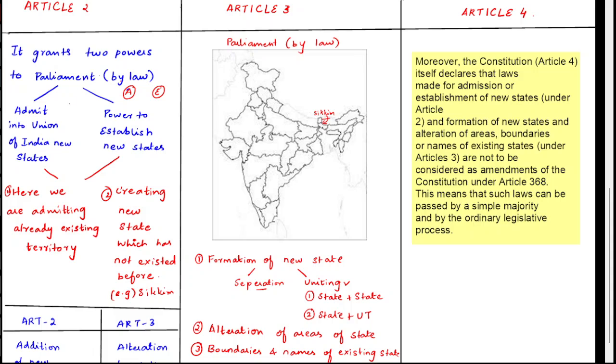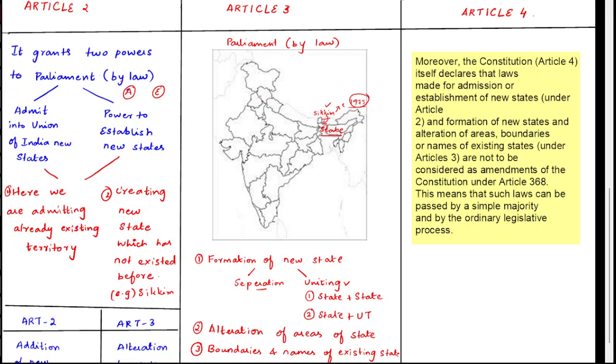Parliament by law can admit into the Union of India new states. That is, you can admit a foreign territory and make it a new state, and the power to establish new states. Okay, you can make an existing territory into a state. So acquired territory, what do you mean by acquired territory? For this, Sikkim is the best example. Sikkim was acquired from the Chogyal dynasty around 1975, and then included in our territory. It was not in our territory, and we made it a state. We made it a state.